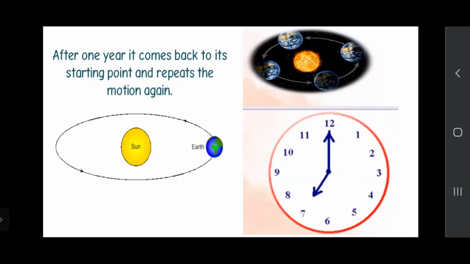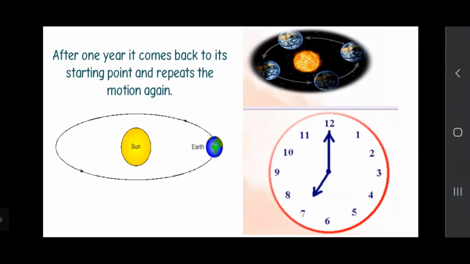Again, in a watch, if the long hand is at 12, after exactly 1 hour it will move from 12 to 1, 2, 3, 4, 5, 6, 7, 8, 9, 10, 11, and again come to 12, right? So it is also moving in a circular pattern. This type of motion is known as circular motion. There are many different types of patterns that we will continue tomorrow.